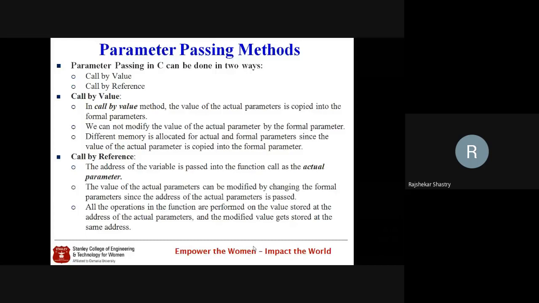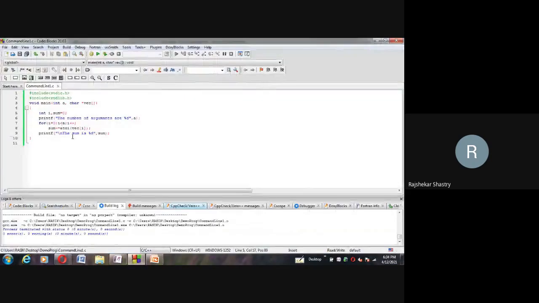Suppose we again repeat swapping. What we did is, we created two variables in the main with some initial values, and we expect that the two values should be swapped by some other function, not by main itself. So we declared the two variables in the main and passed them to the function, expecting the values to be swapped. But that has not happened when we adopted call by value. So let us go once again to the same call by value concept, and we'll try to modify it. I'm demonstrating it for all of you.